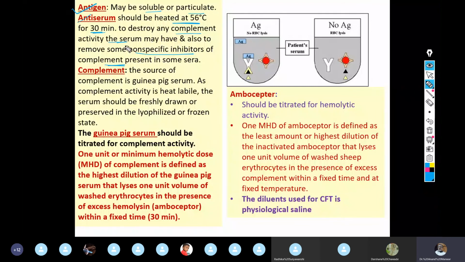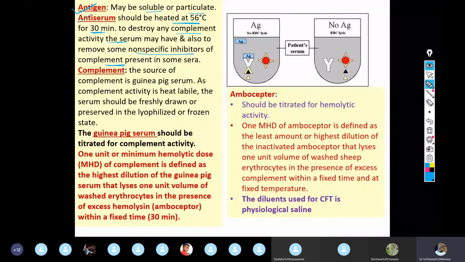So 2 things are happening here. When you are heating the serum at 56 degrees centigrade for 30 minutes, it will destroy the complement activity associated with the serum. Now you are very much sure that complement is not present in the serum. Second, this heating will also destroy the non-specific inhibitors of complement, which may otherwise interfere if they are not removed.